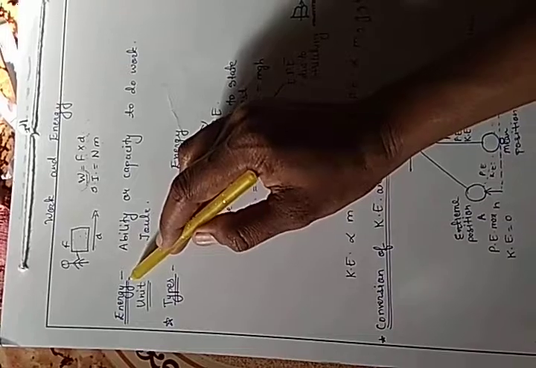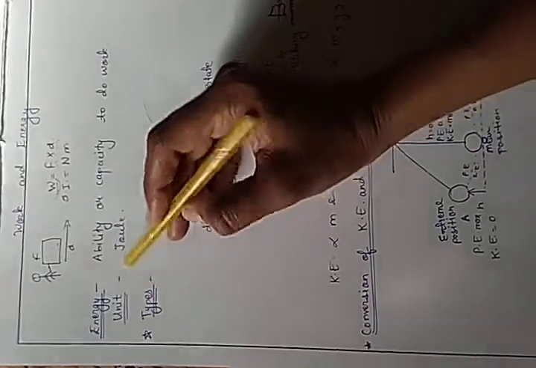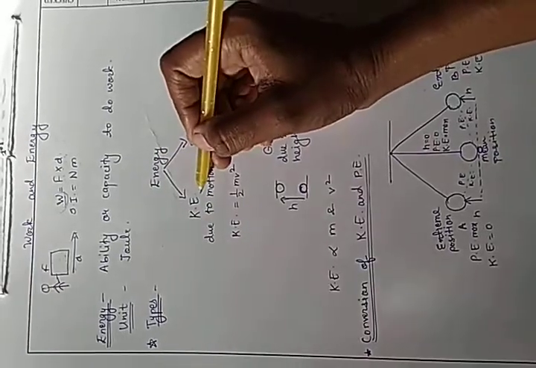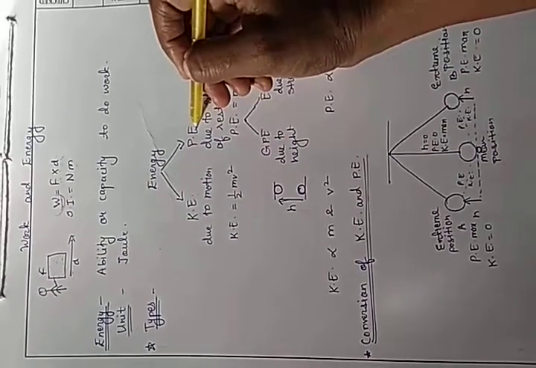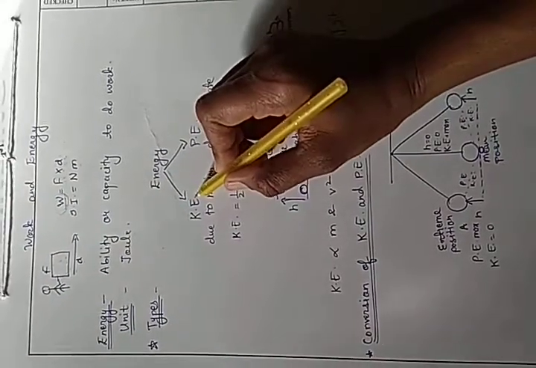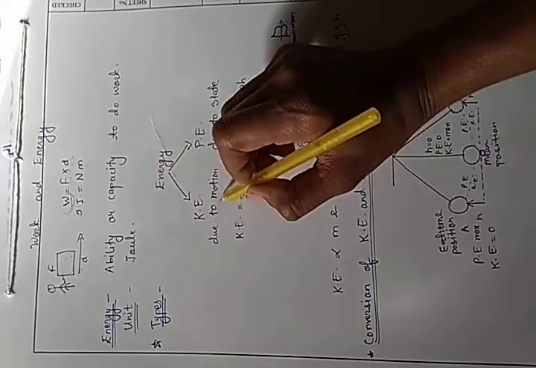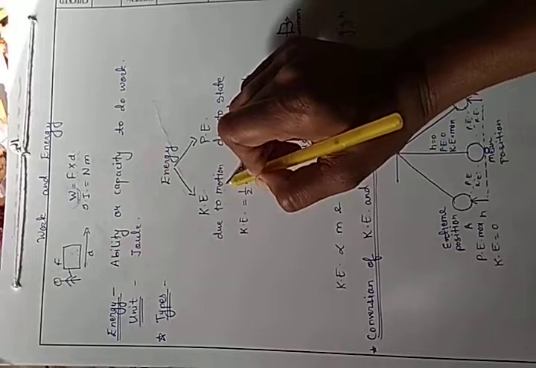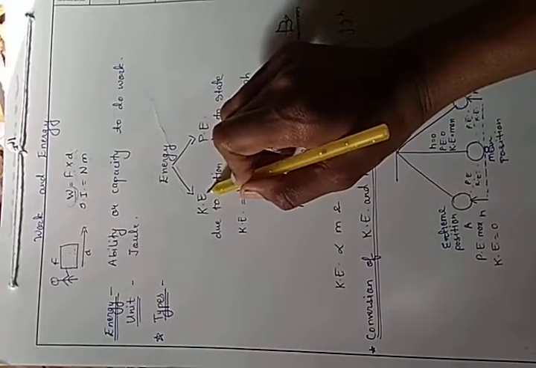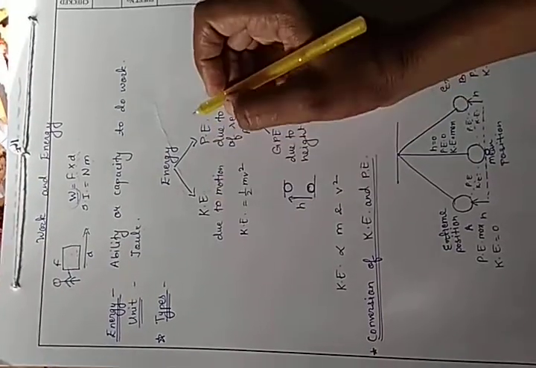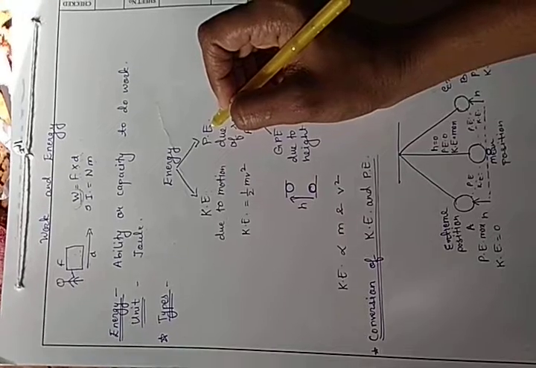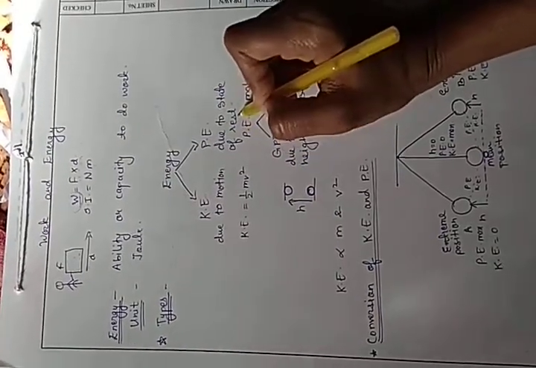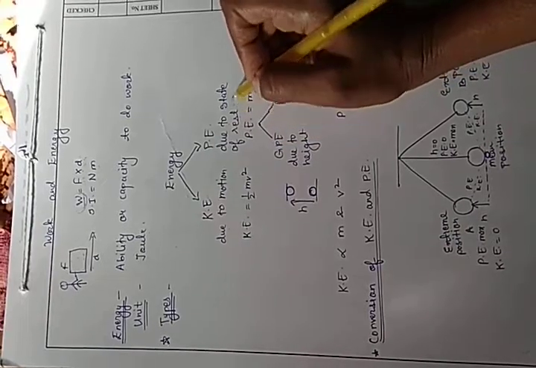This energy has different types. So what are the types? Energy types are kinetic energy and potential energy. So what is kinetic energy? The energy which is due to the motion of an object is known as kinetic energy. Potential energy is the energy possessed by an object due to its state of rest or due to its shape.